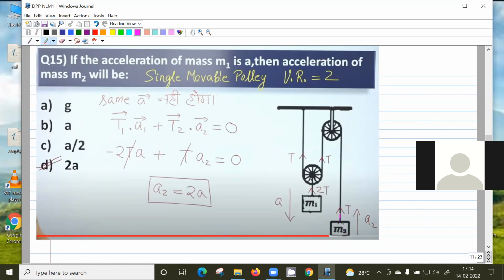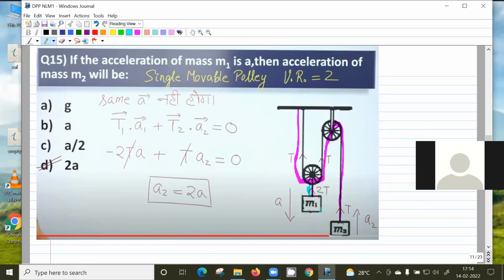Here m1 is attached to this string, and m2 is attached to a different string, which is going around and going like this. This string is different, and the tension also will be different.